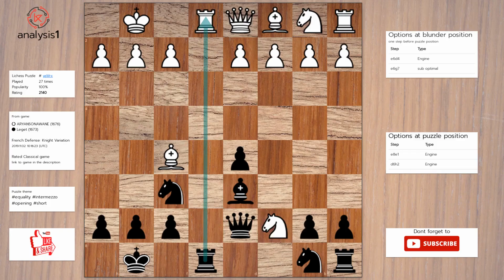One more, let us look at threats in puzzle position. Rook takes rook, check. Queen takes bishop. Queen takes knight. Bishop takes knight. Bishop takes pawn, check. Let us look at checks in puzzle position. Rook takes rook, check. Bishop takes pawn, check. The answer is rook takes rook, check. Queen takes rook. Queen takes knight.